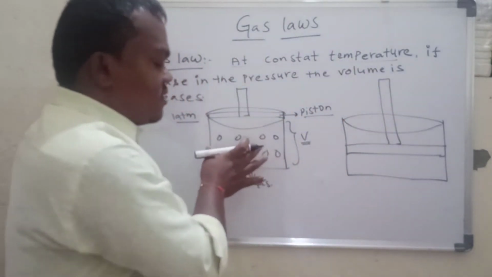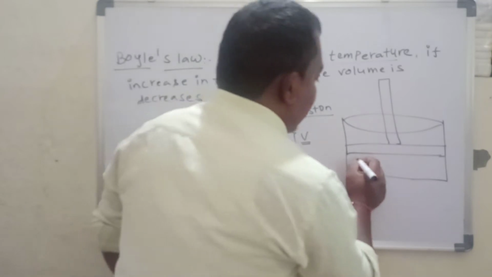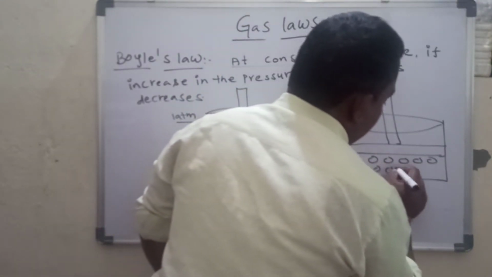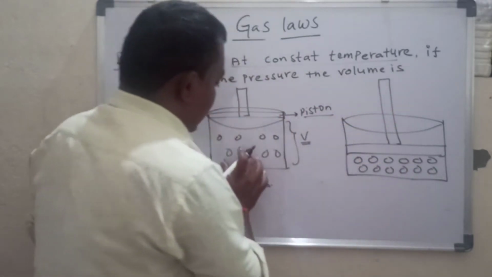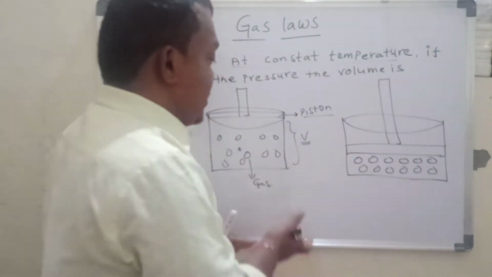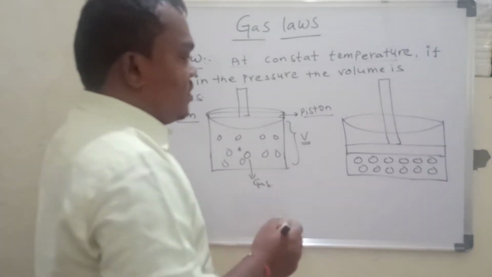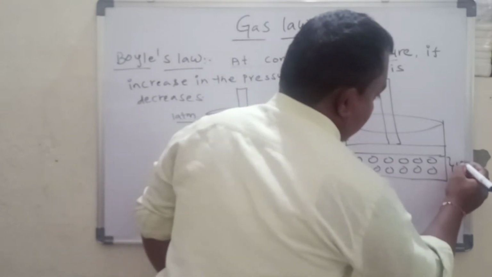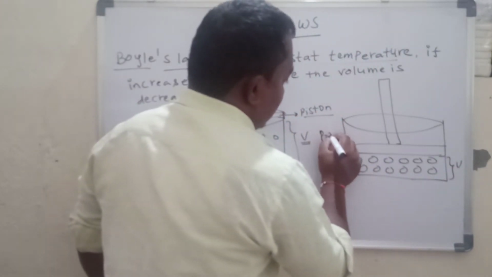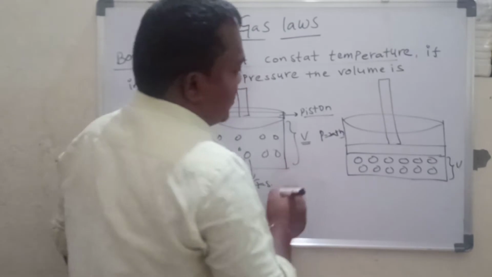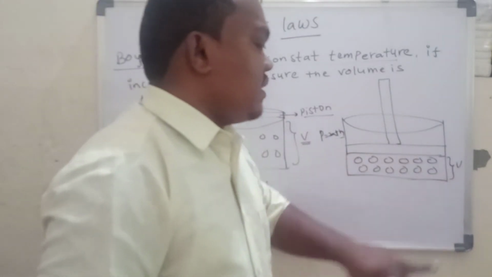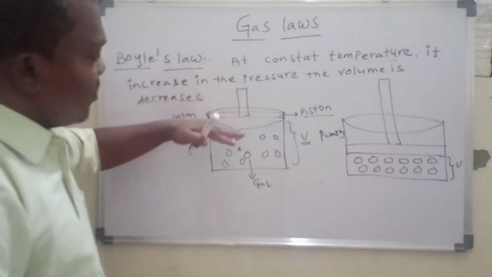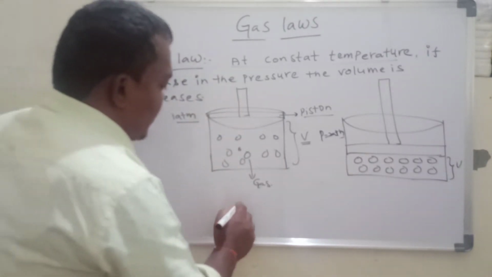The gas molecules undergo closure, so the molecular attraction becomes more when compared to the first case. So what happened to the volume? Let the pressure be 2 atmospheres, and the volume becomes smaller like this. This is at the same temperature, at room temperature.